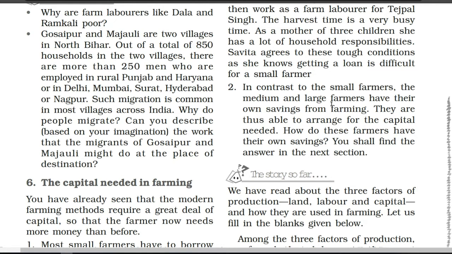We very well know, first of all, medium and the large farmers have a large piece of land, and on a large piece of land, production is more. After saving some for their own family consumption, what the medium and the large farmers do with the crops or the production is sell it in the market. After selling in the market, they earn income. That extra income they keep in the banks as their savings.